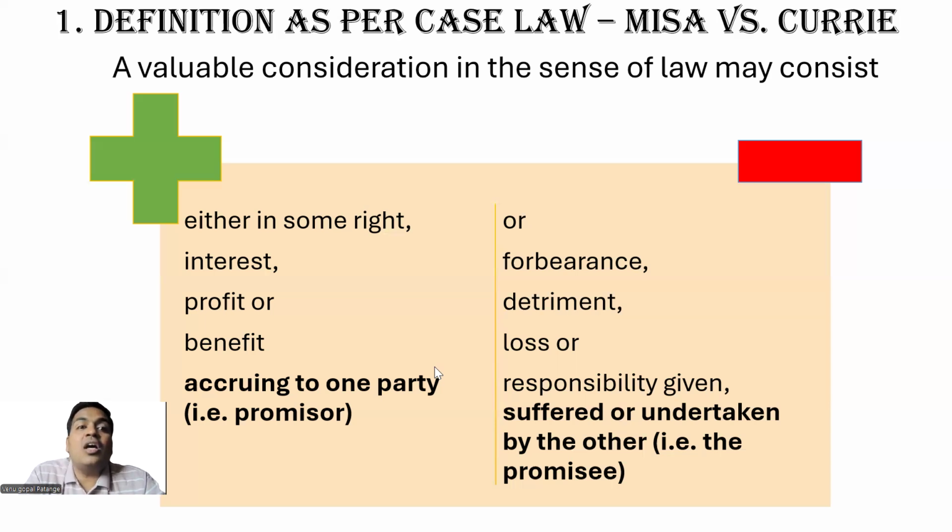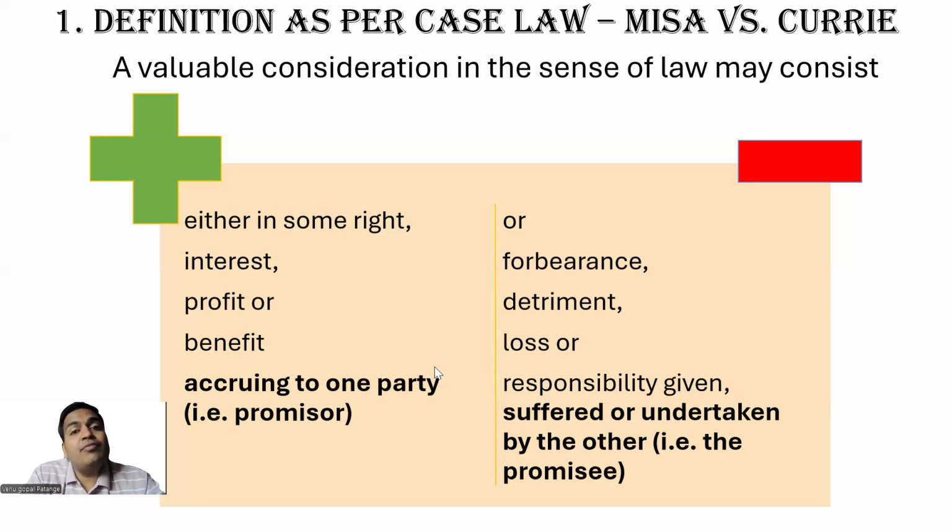So considerations are both ways. The publisher is getting the right, at the same time the author is losing his hard-earned content. The publisher is losing his money, at the same time the author is benefited. So one-way consideration has two aspects, positive as well as negative.